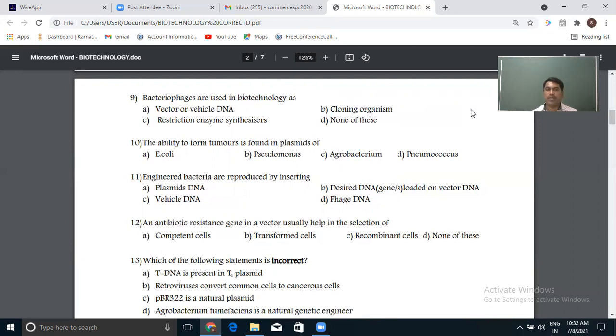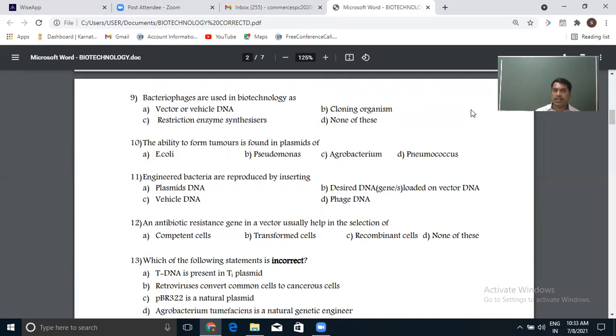The ability to form tumor is found in the plasmid of... So, I have told in the previous question that it is the Ti plasmid. Ti plasmid is a plasmid which has a gene called the Ti gene, which stands for tumor inducing gene, as it induces tumor, that is cancer. Where? In the plants. In plants we find the tumor called crown gall disease, basically the disease caused by this gene in the plant after infection by the bacteria having this gene in its plasmid.